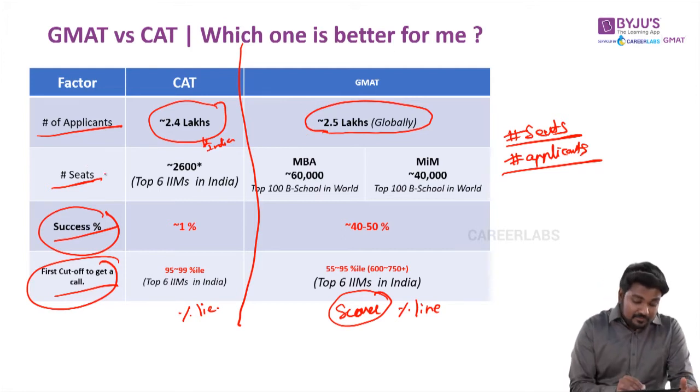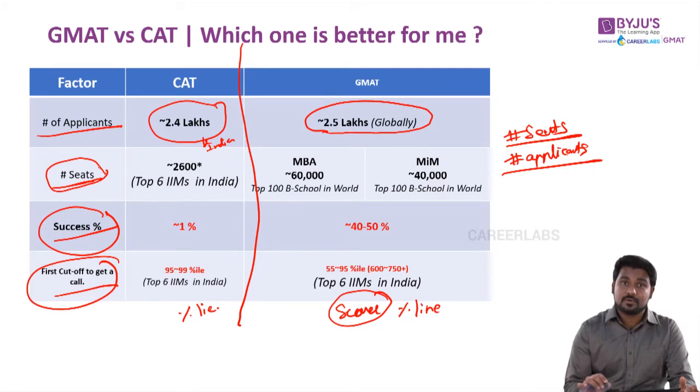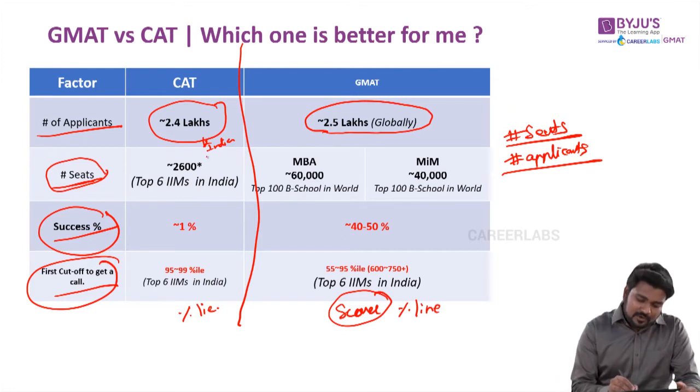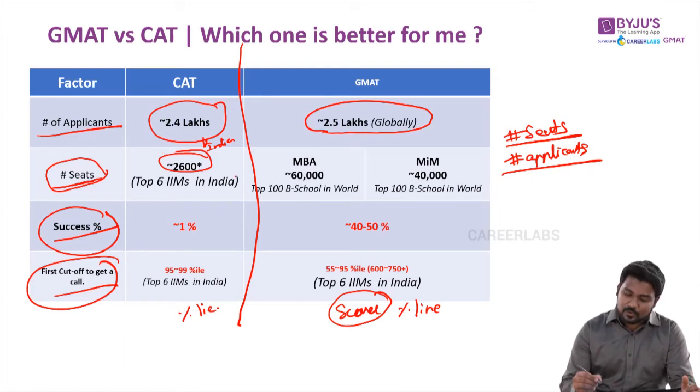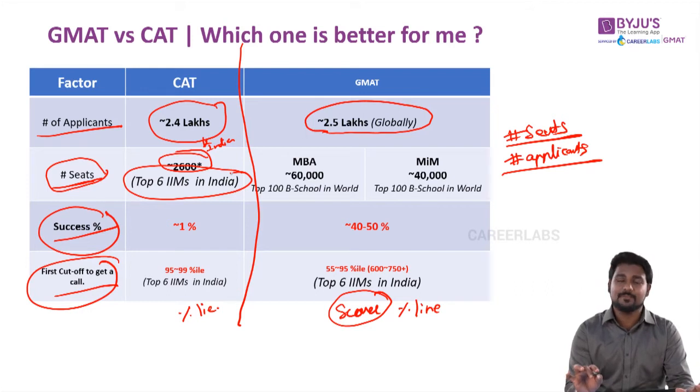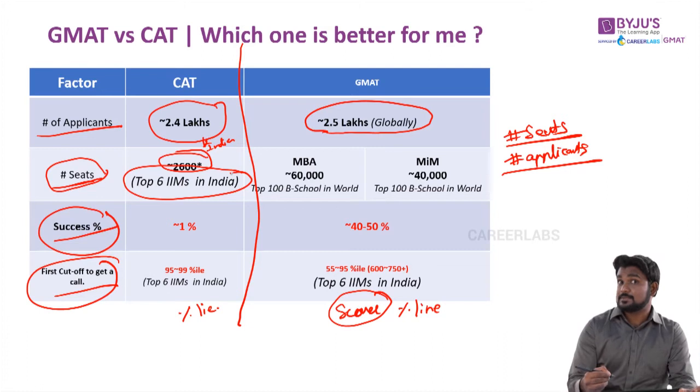Let's go further. Now, if you look at the number of seats, as I already told you, what does number of seats mean? You write the exam, what are the options or the numbers that are available for you in that particular year. If you look at CAT, I would report roughly around 2,600 seats are only available. What I mean by that is, I'm typically looking at the top 6 IIMs in India. The other IIMs are not really very well ranked compared to the top 6 IIMs. I'm not saying don't go for that IIM, but that should typically be your backup option or the last chance. So your top 6 IIMs must be your first preference.